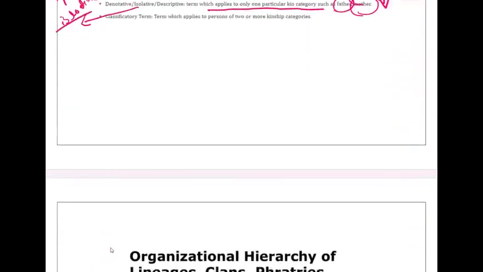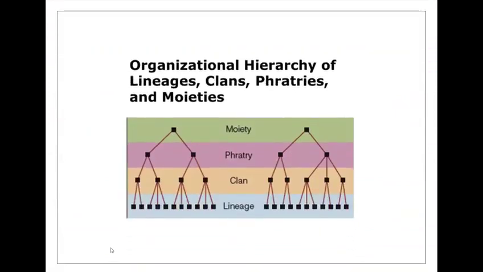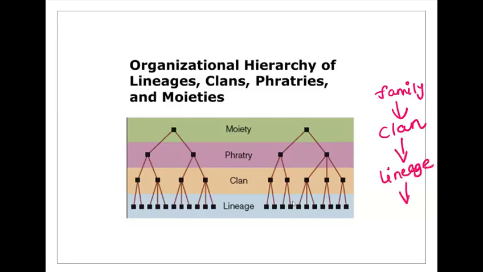Okay. Next, organizational hierarchy of lineages, clans, phratries and moieties. These are the various types of kin groups in society. Actually, it starts from the family, the basic unit of society. And then let's go to the clan. It is a group of people united by the actual pursuit of kinship or descent. Next, it comes to the lineage. After that, phratry, and moiety.